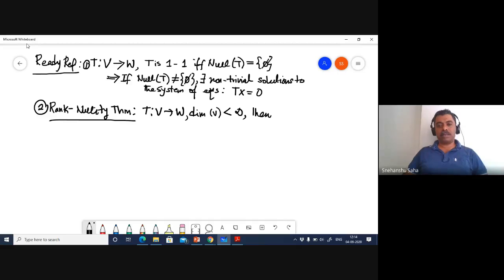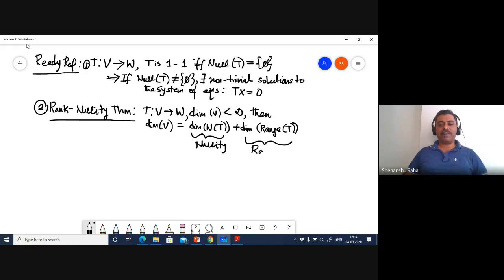Then the dimension of V is nothing but the dimension of the null of T plus the dimension of the range of T. We know that this is called the nullity, and this is nothing but the rank of the matrix induced by the linear transformation.